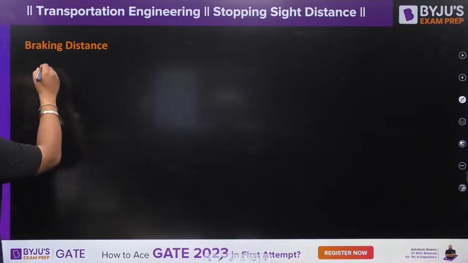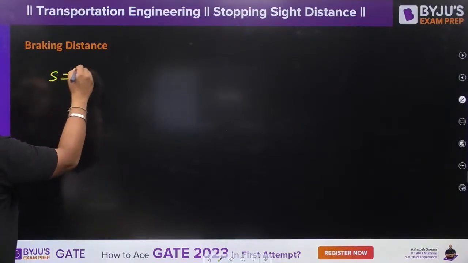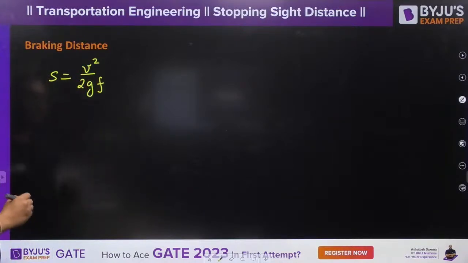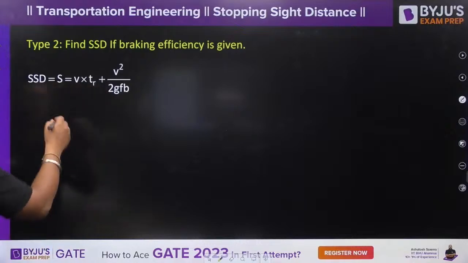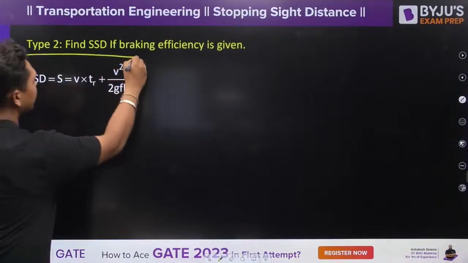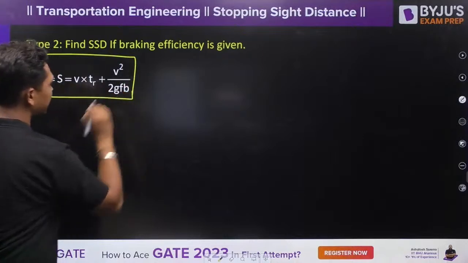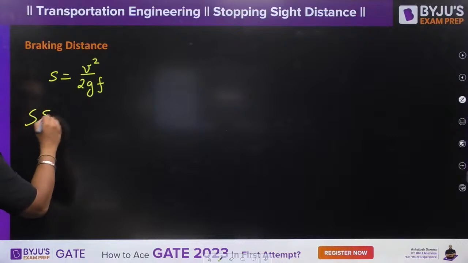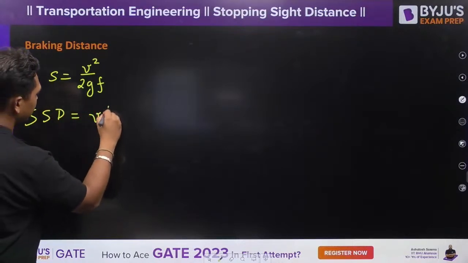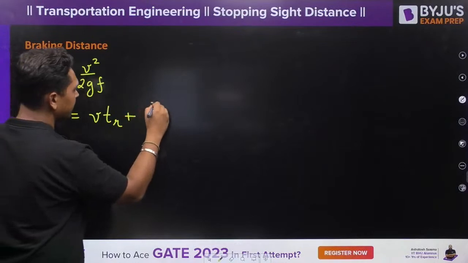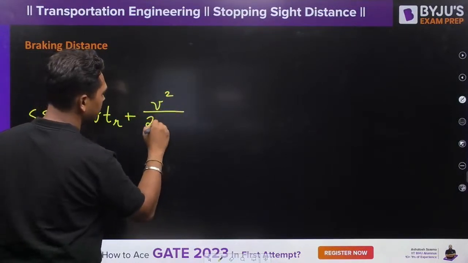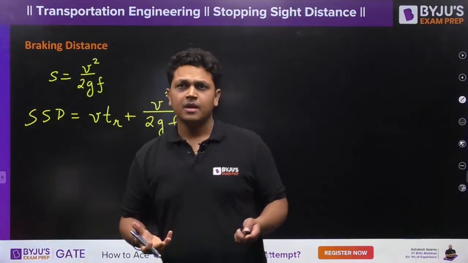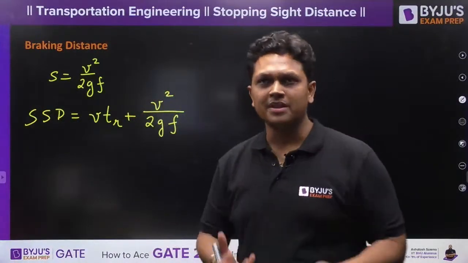So braking distance we have already calculated. Your braking distance is equal to v square upon 2gf. Okay. So what is your stopping sight distance? Stopping sight distance is equal to v into tr plus v square upon 2gf. Now let us write it over here. Right. So this is the first type of question where you may directly ask what is the stopping sight distance.